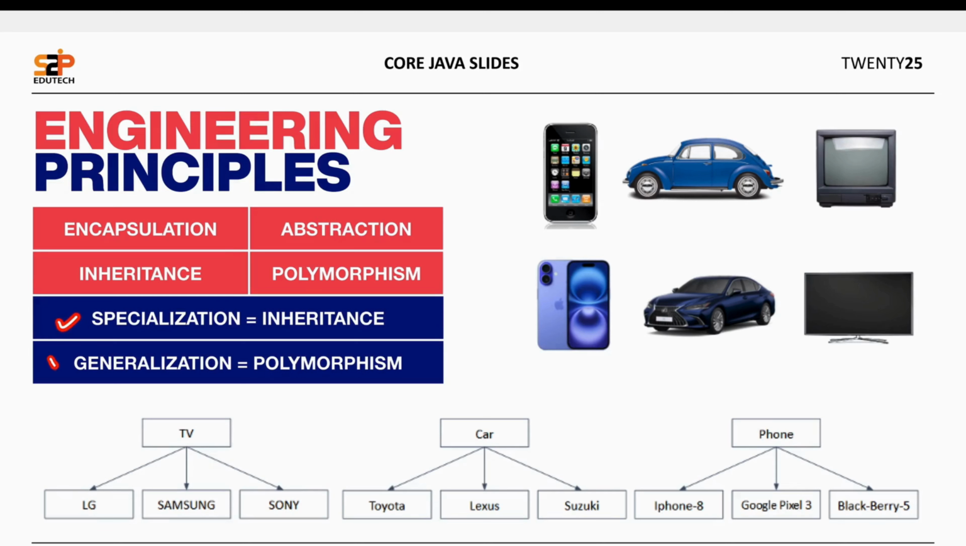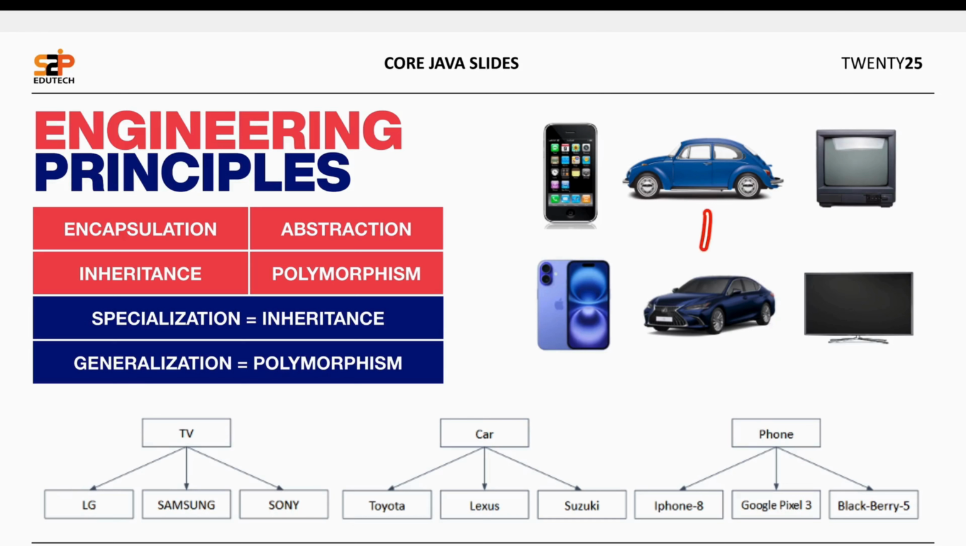There are two more rules which we need to focus on. One is specialization and generalization. Can I say iPhone 15 is a specialized version of iPhone 1? Yes, it is the specialized version of iPhone 1. It is the specialized version of iPhone 3, 14 and so on.